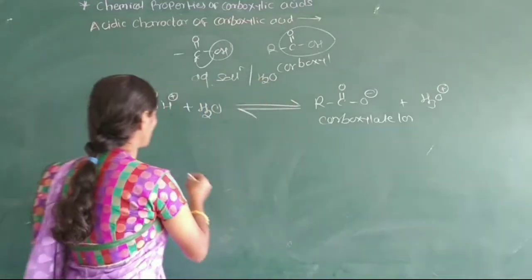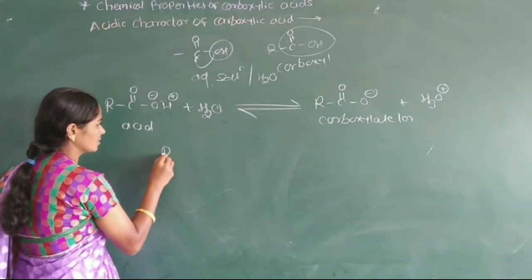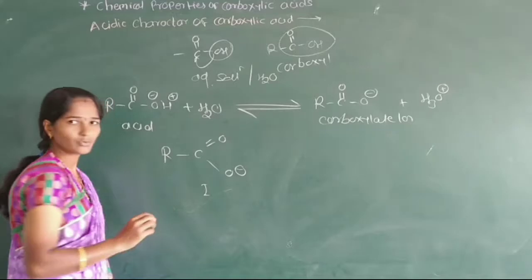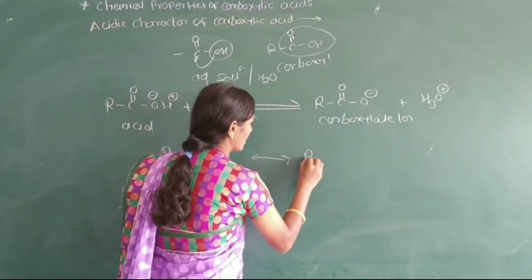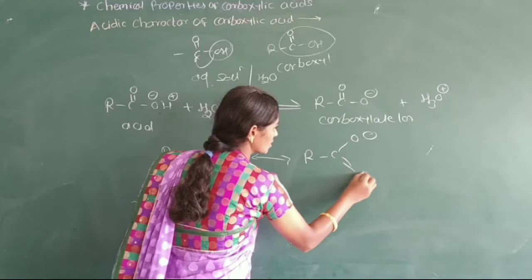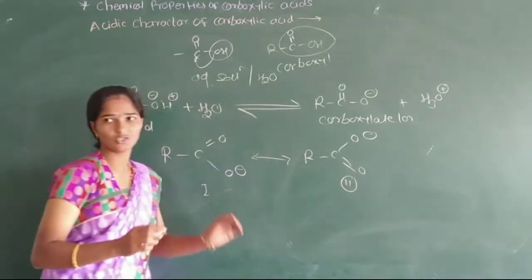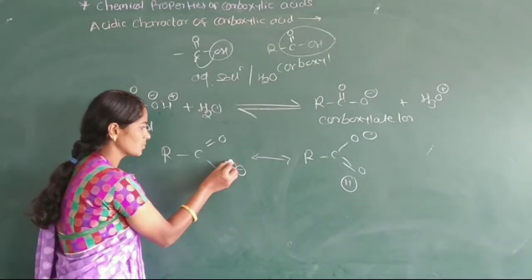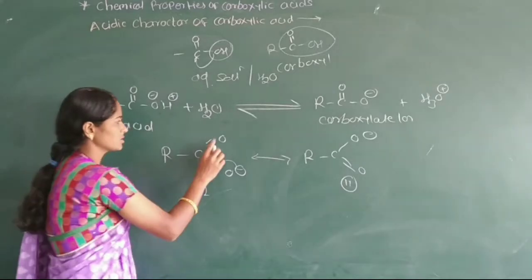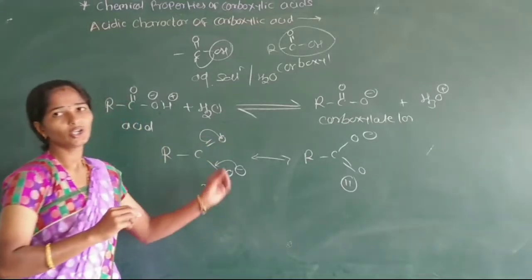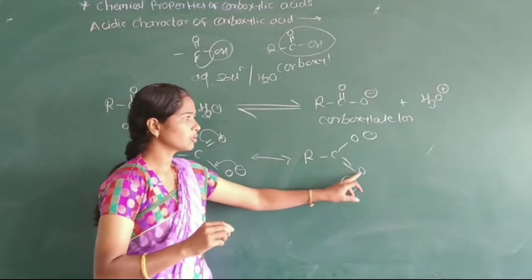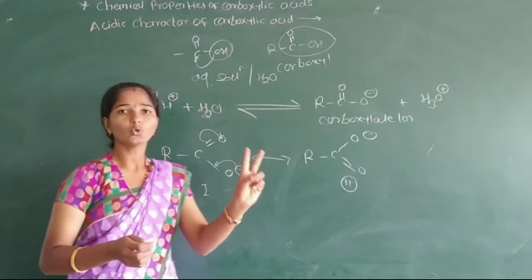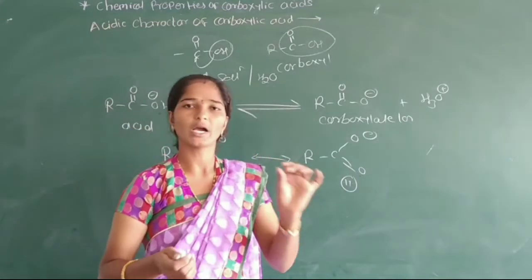We write the structures here. RCOO minus is the first resonating structure, and the second resonating structure is the same with the charge on the other oxygen. In the first structure, the negative charge on oxygen shifts to the carbon-oxygen bond, and the double bond shifts to the other oxygen, forming carbon double bond oxygen, with the other oxygen carrying the negative charge. These are the two resonance stabilized structures of the carboxylate ion.